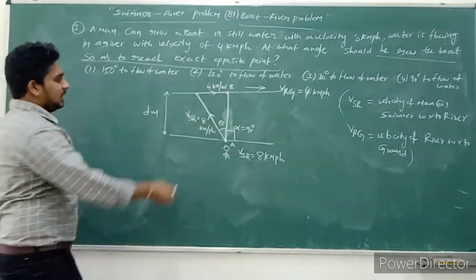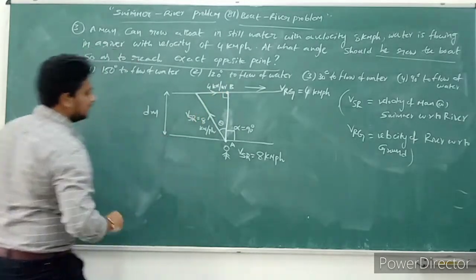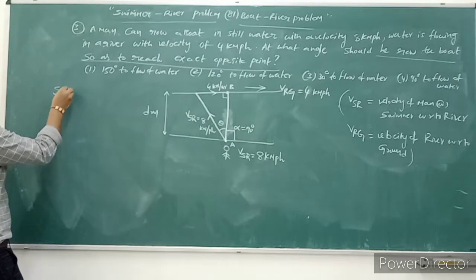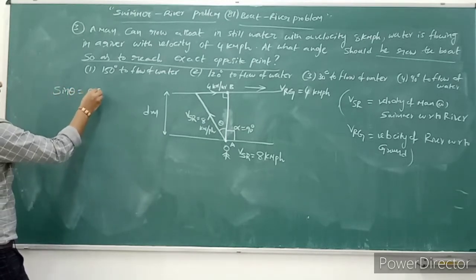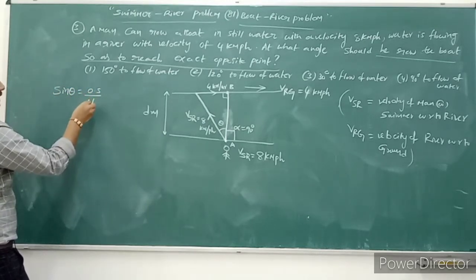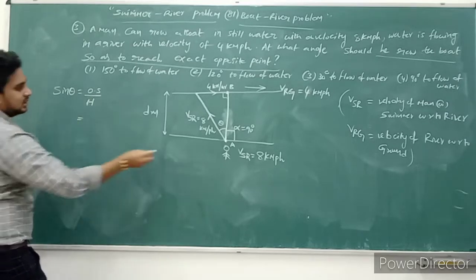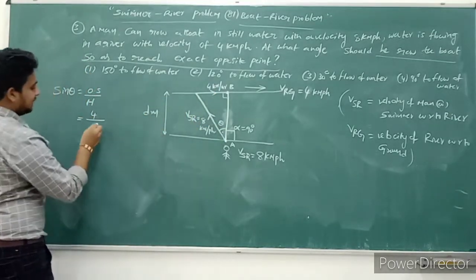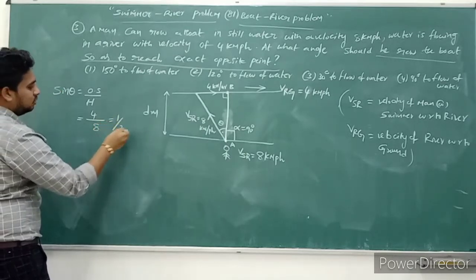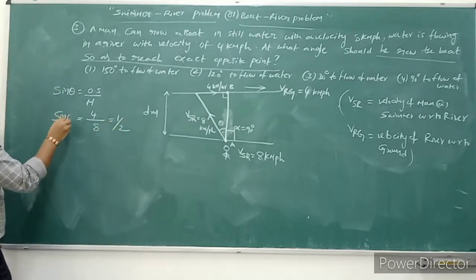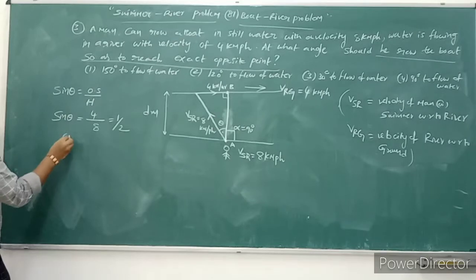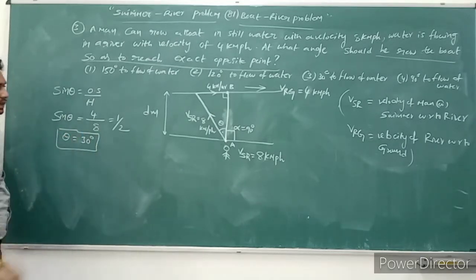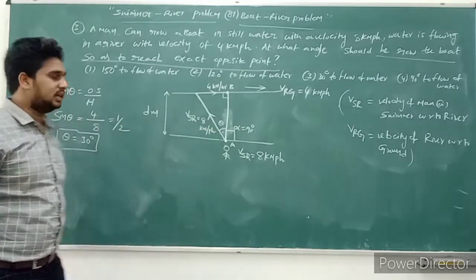From this, observe carefully, this is a right angle triangle. So sin theta is equal to opposite side by hypotenuse. What is the opposite side here? Opposite is 4. Hypotenuse is 8. That means 1 by 2. Sin theta is equal to 1 by 2. So theta is equal to 30 degrees.